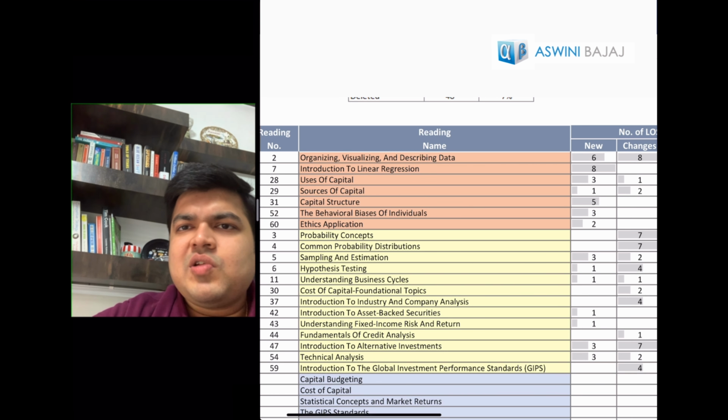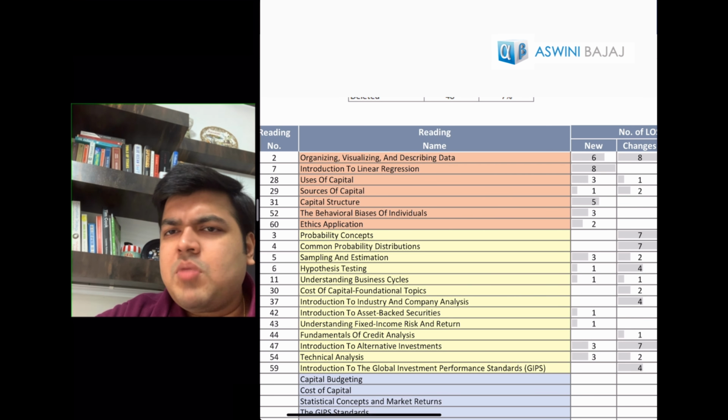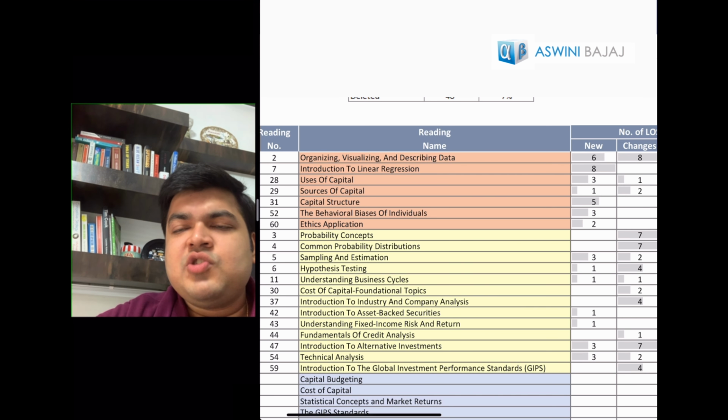Capital structure is also relatively simple chapter, little confusing in places, but not much of a problem. And also the capital structure theory is there. It's not very heavy in numerical. I would rather say that it's less numerical in just a concept. The concept, once you get it, it's a fairly light chapter. Behavioral biases I've told you about, good addition. Ethics application is basically, I believe there will be more of case studies.